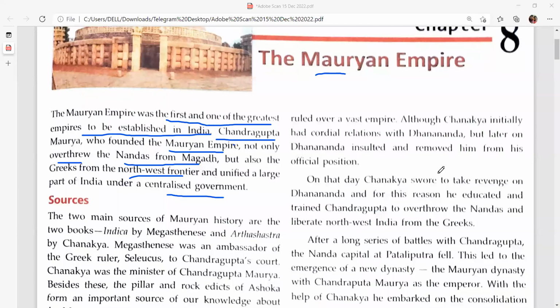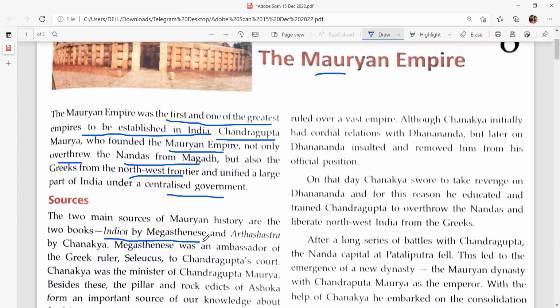From what sources are we getting to know about the Mauryan Empire? Basically, there are two main sources of Mauryan history. That is Indica. This one is very important for your exams. It can come as a 2 marks question.